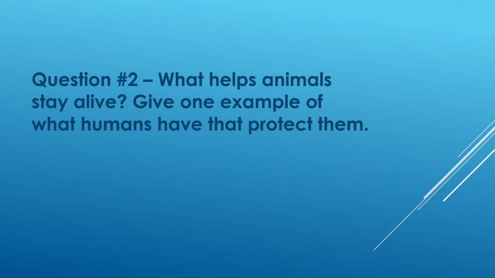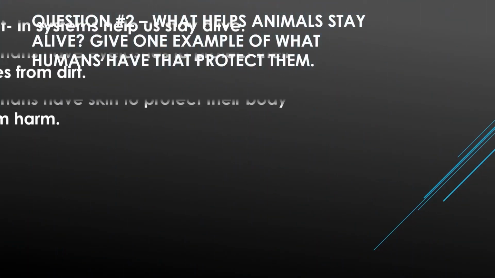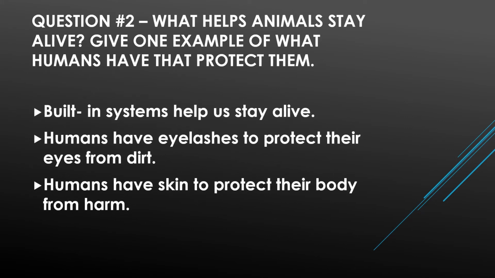Question 2, what helps animals stay alive? And give one example of what humans have that protect them. So animals have built-in systems that help them to stay alive. People also have built-in systems that help us to stay alive.